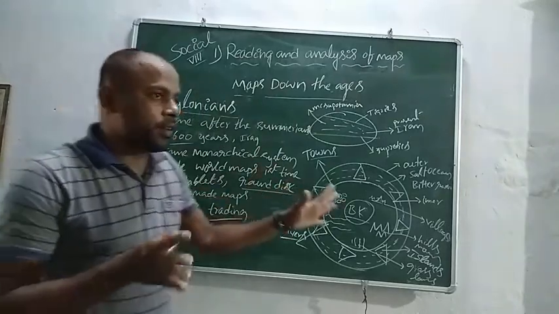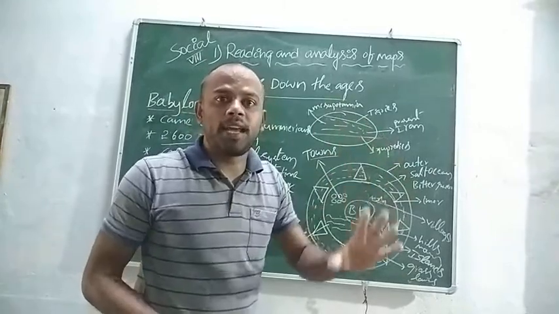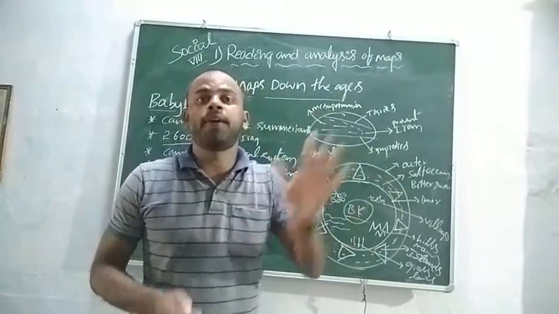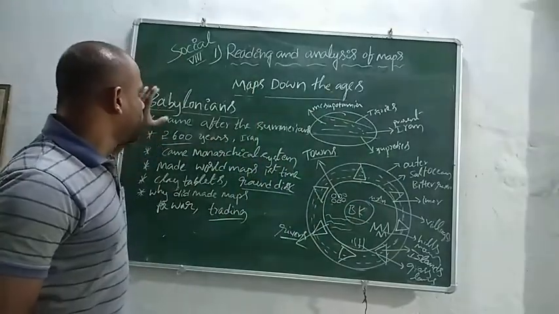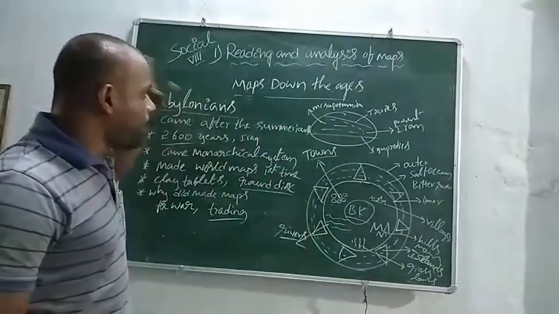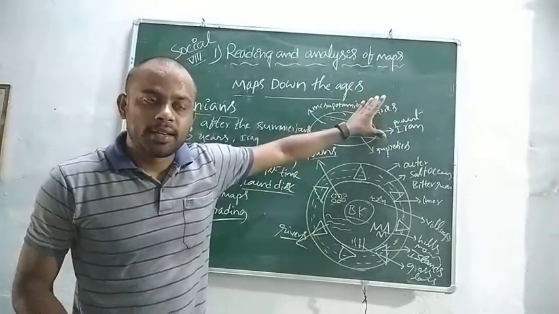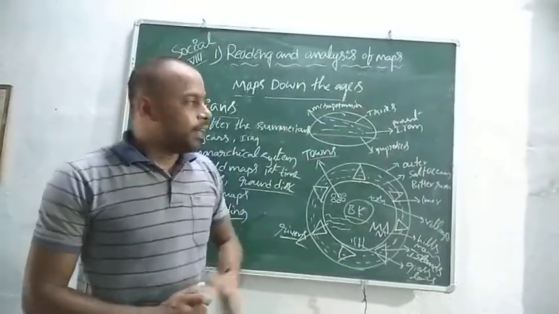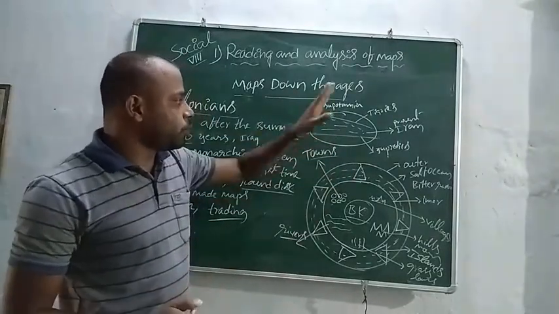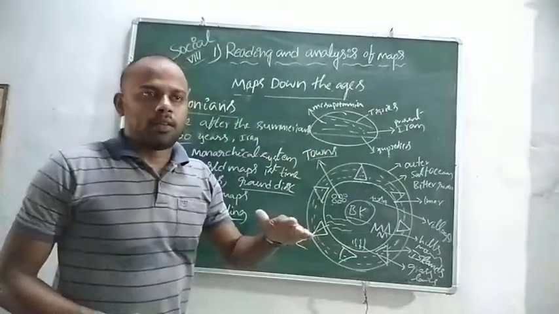So this is the evolution of maps. First, who made maps for the first time? Sumerians. Who made the world maps for the first time? Babylonians. Who are the Sumerians and Babylonians? They belong to the Mesopotamian civilization, presently known as Iraq. This entire civilization lies between two rivers, Euphrates and Tigris.